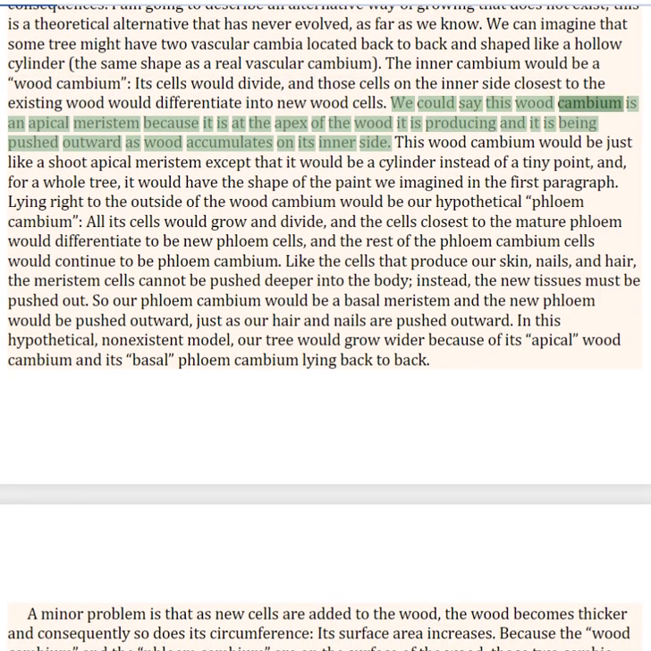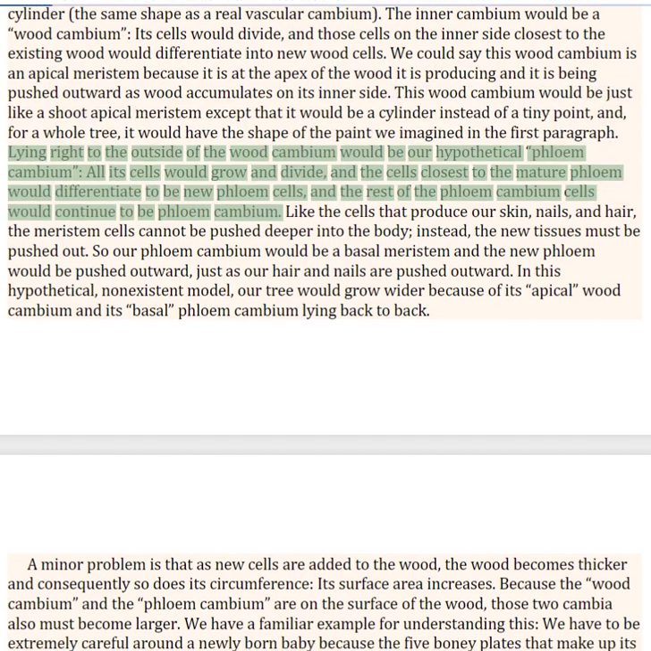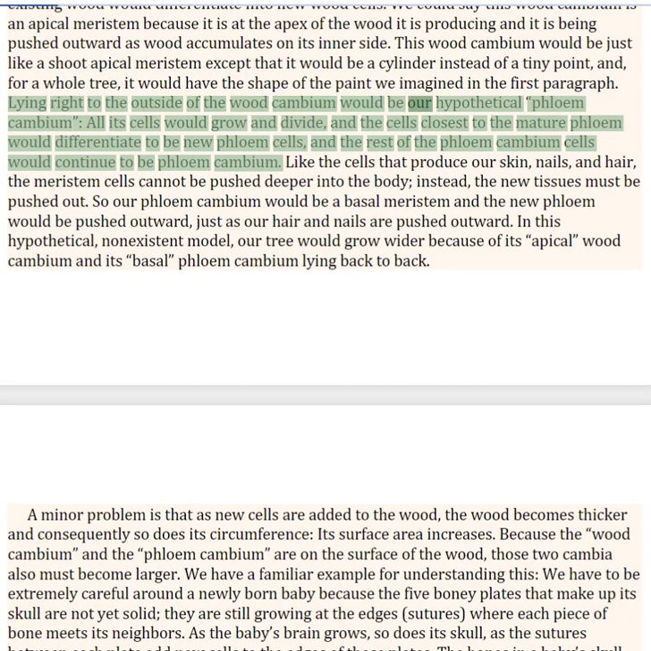We could say this wood cambium is an apical meristem because it is at the apex of the wood it is producing and it is being pushed outward as wood accumulates on its inner side. This wood cambium would be just like a shoot apical meristem, except that it would be a cylinder instead of a tiny point, and, for a whole tree, it would have the shape of the paint we imagined in the first paragraph. Lying right to the outside of the wood cambium would be our hypothetical phloem cambium. All its cells would grow and divide, and the cells closest to the mature phloem would differentiate to be new phloem cells, and the rest of the phloem cambium cells would continue to be phloem cambium.